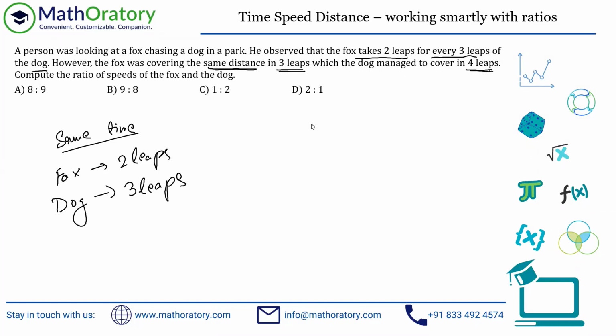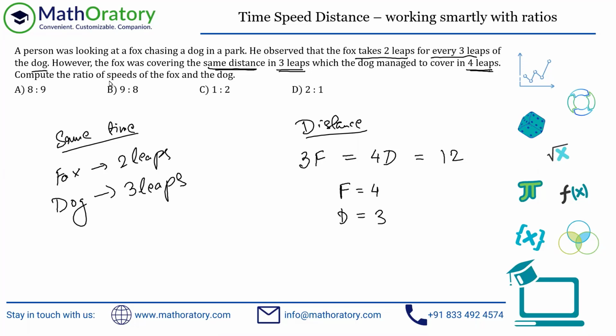So in terms of the distance, whatever the fox is covering in 3 leaps, so 3 leaps of fox, let me indicate F as 1 leap of the fox, whatever is the distance, that is same as 4 leaps of the dog. So this is what is given, right? Now, the easiest way to solve this problem is just equate these two to something. Just equate these to the LCM of 3 and 4. So automatically the F and D will come out to be integers. So you're getting F as 4 and D as 3, right?